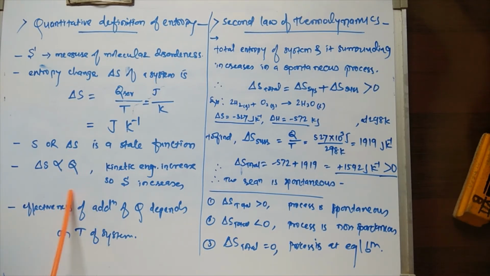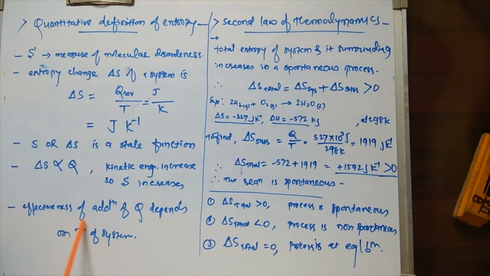Now see, from this we just concluded that when heat is added to the system, the molecular disorderliness increases and the entropy increases.